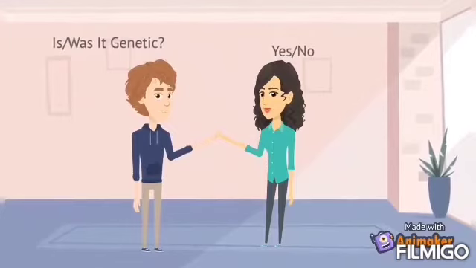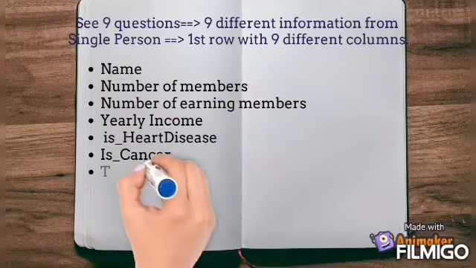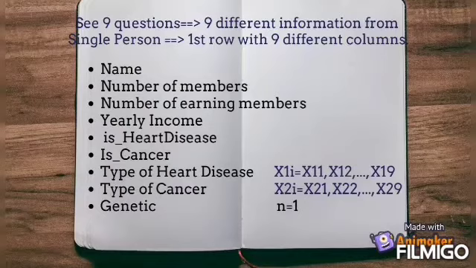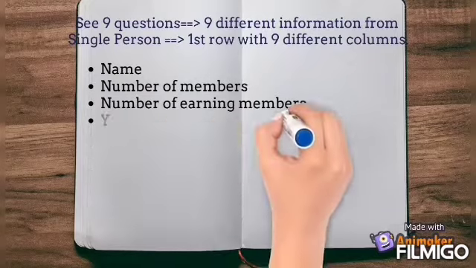Okay, so see, 9 questions, 9 different pieces of information from a single person or family. That means the first row with 9 different columns, that means 9 different variables. That is name, number of members, number of earning members, is there any heart disease, is there any cancer disease, types of heart disease, types of cancer, was it genetic or not. So these are the 9 different variables.